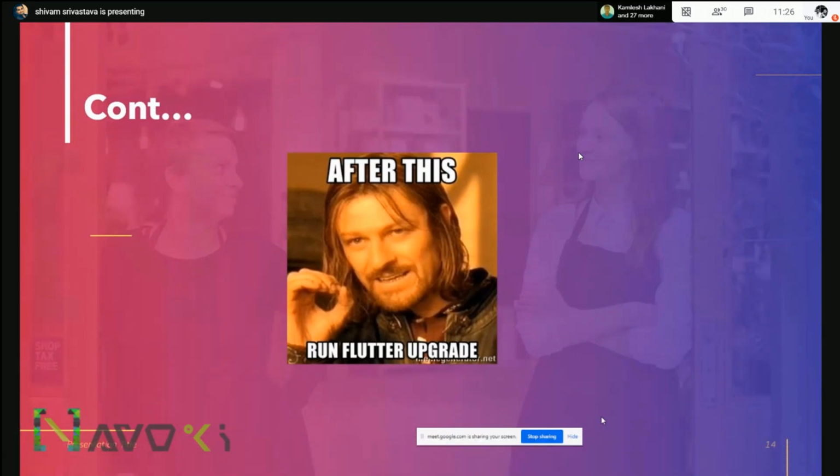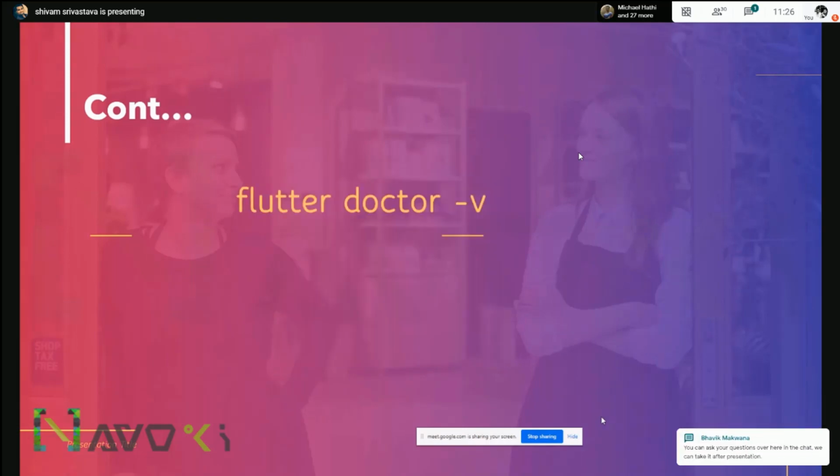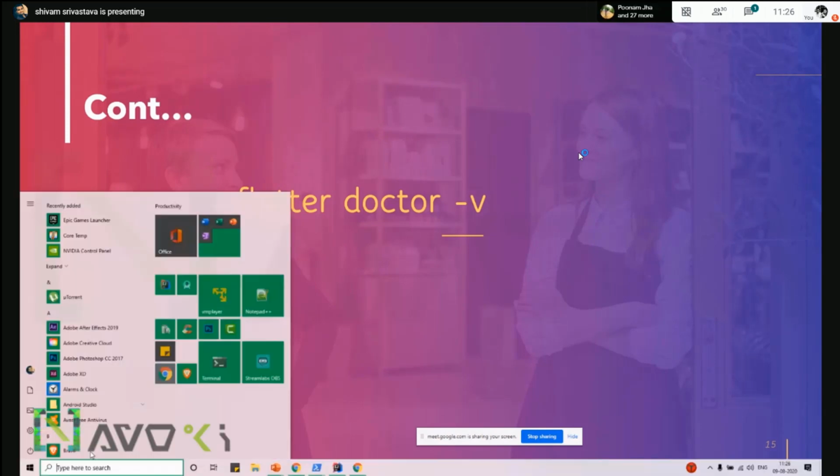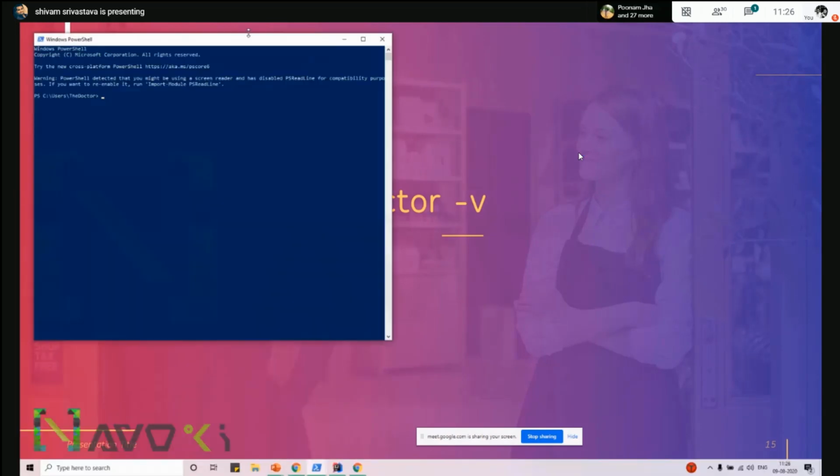Make sure every configuration is enabled and you run flutter upgrade, so you install the latest updated SDK regarding desktop or web. After the upgrade, make sure you type flutter doctor -v. What flutter doctor -v will do is tell you if anything is missing with your Flutter SDK regarding all the platforms.